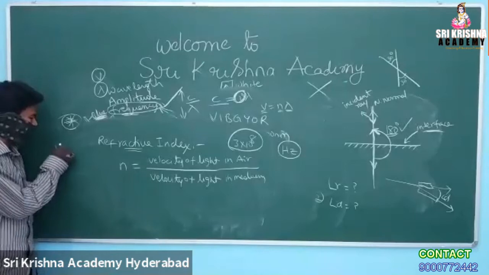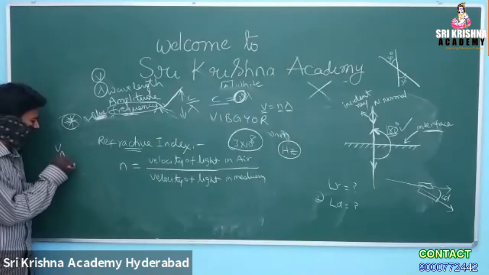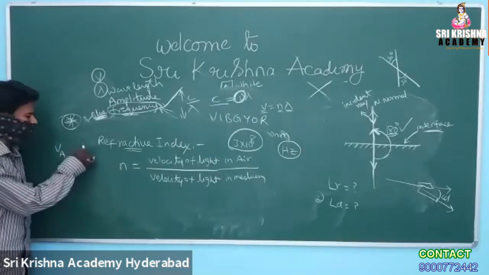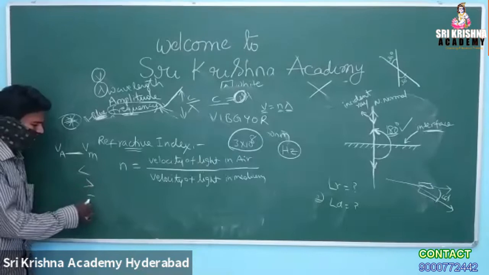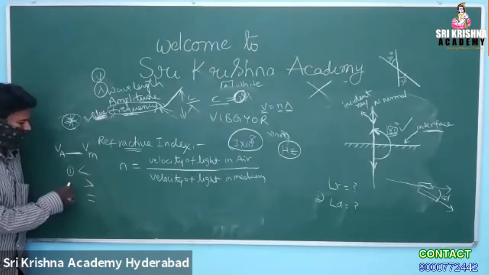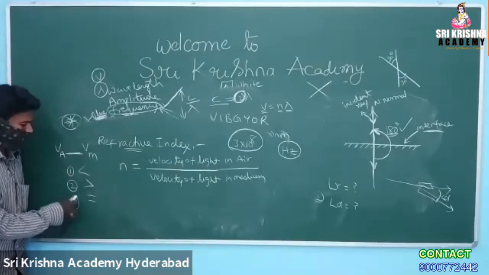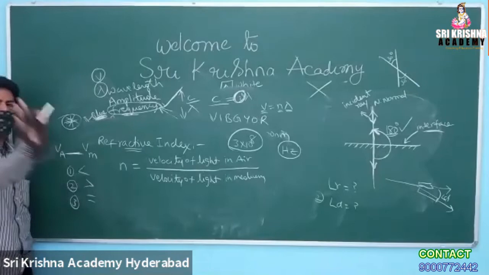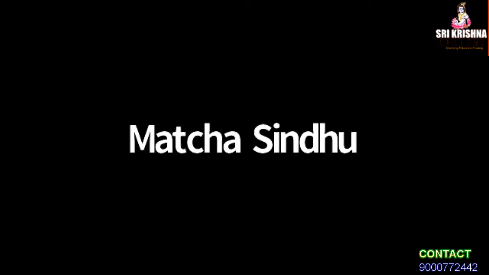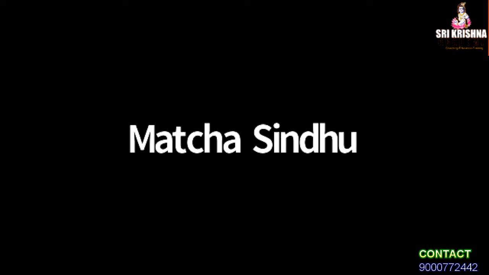So definitely velocity of light in air, when it is compared with the velocity of light in medium, let it be velocity of light in air, VA. Velocity of light in medium, VM. Which symbol should I keep here? Less than, greater than, or is equal to? What is your answer? Velocity of light in air is always dash than velocity of light in any medium. Velocity of air is greater. 1 or 2 or 3? 2. That's very good.